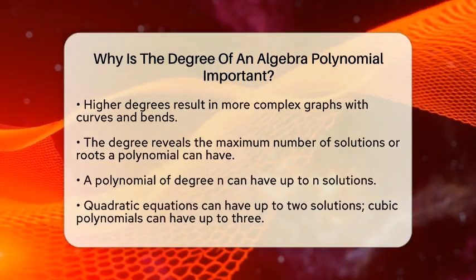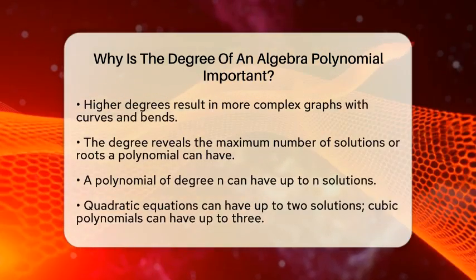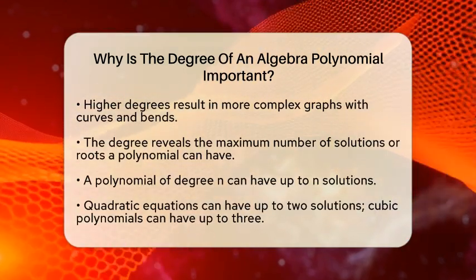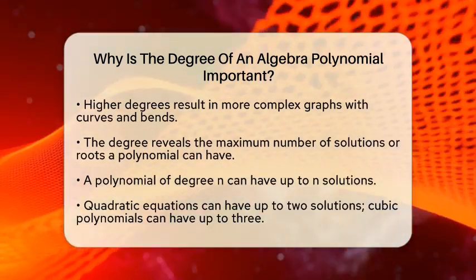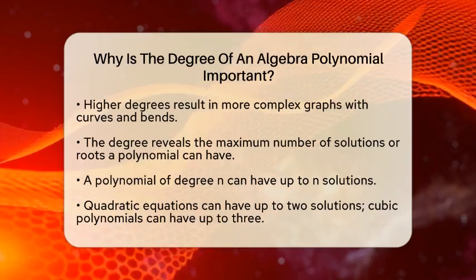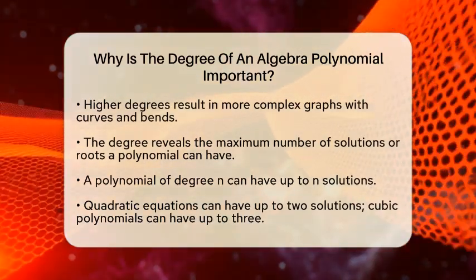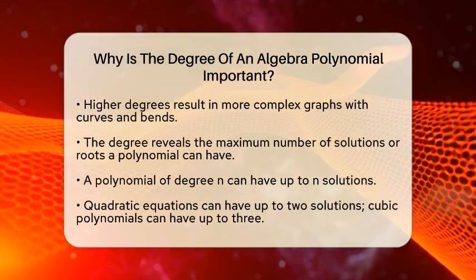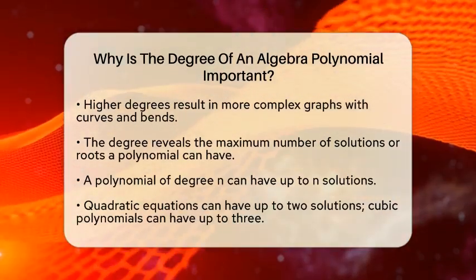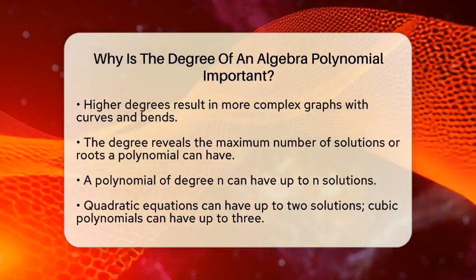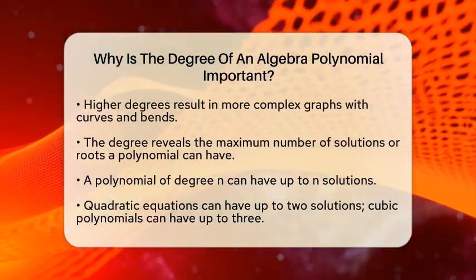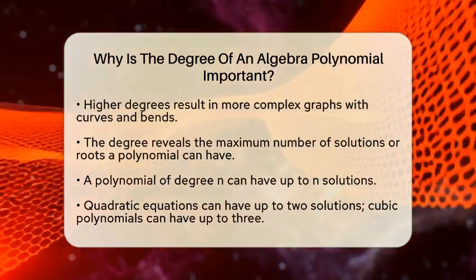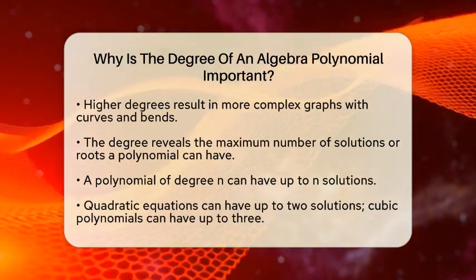Next, the degree also indicates how many solutions or roots a polynomial equation can have. According to algebra rules, a polynomial of degree n can have up to n solutions. For example, a quadratic equation can have up to 2 solutions, while a cubic polynomial can have up to 3. This is helpful when we are solving equations because it sets clear expectations for how many answers we should be looking for.